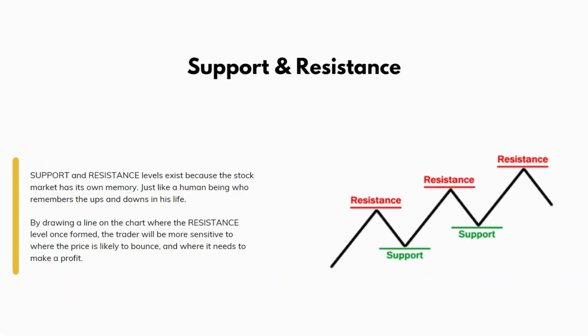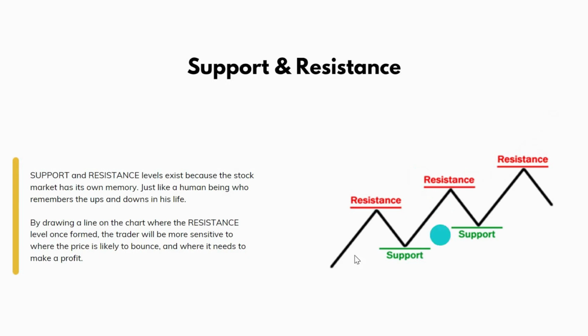We continue with support and resistance. Support and resistance levels exist because the stock market has its own memory, just like a human being who remembers the ups and downs in his life. By drawing a line on the chart where the resistance level formed, the trader will be more sensitive to where the price is likely to bounce and where to take profit.